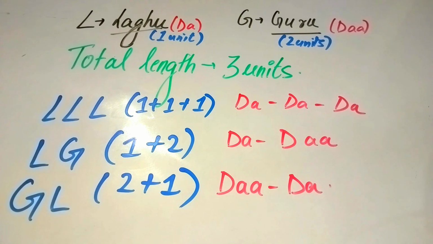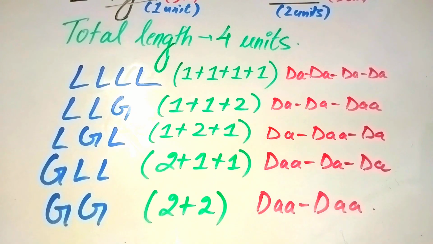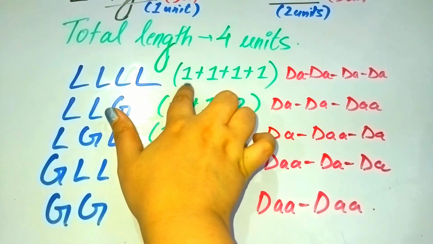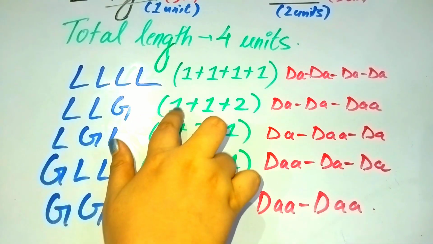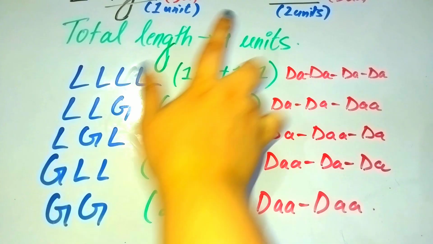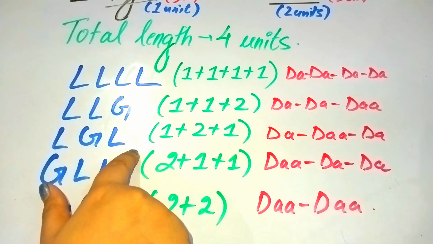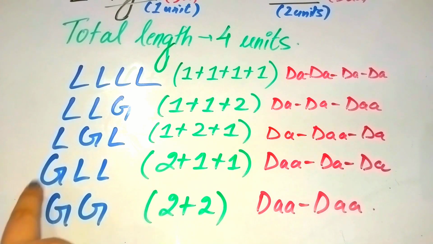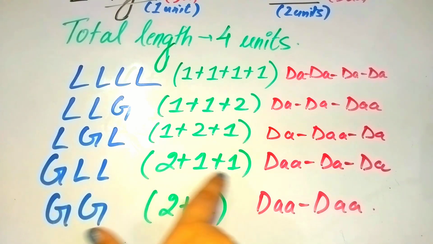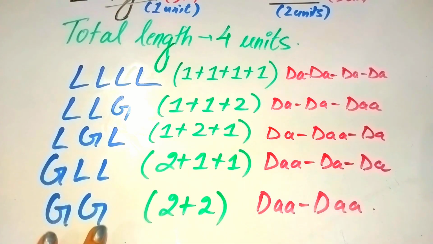Now let us check if the total length becomes 4 units. You can see there are 5 possibilities. 4 laghus, 1 plus 1 plus 1 plus 1 is 4. First 2 laghu, 1 guru: 1 plus 1 plus 2, again 4. Then laghu, guru, laghu: 1 plus 2 plus 1, again 4. Then guru and the last 2 laghu: 2 plus 1 plus 1 is also 4. And the last possibility is guru and guru, 2 plus 2 is also 4.